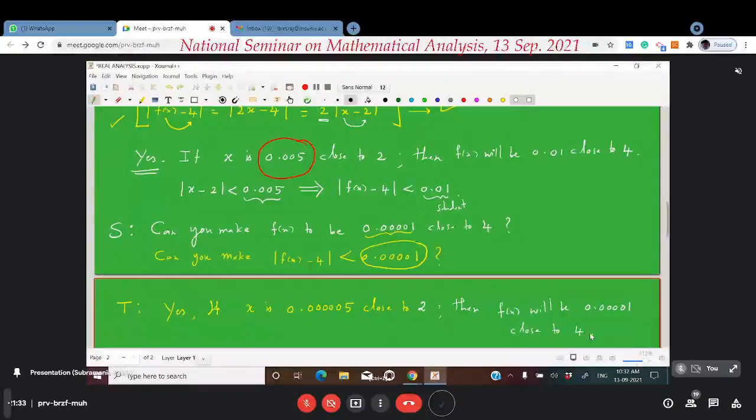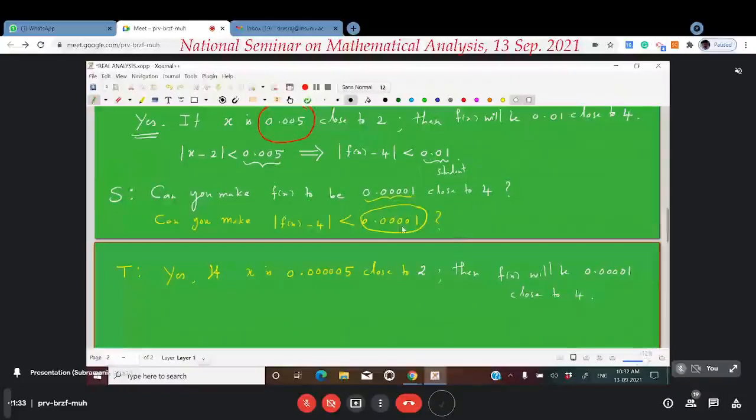That is, this time again, remember that the student is again in the second step. The student is coming with another smaller number and challenging the teacher. Sir, can you make the value of f of x to be this much close to 4? Yes. The teacher is answering yes. If x is within this distance from 2, then f of x will be within this distance from 4.